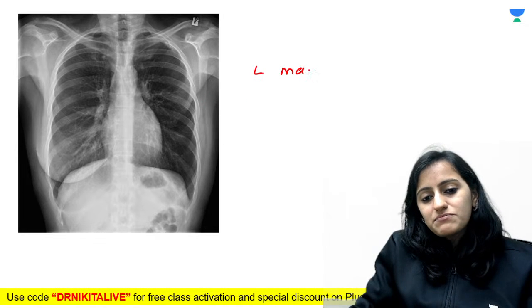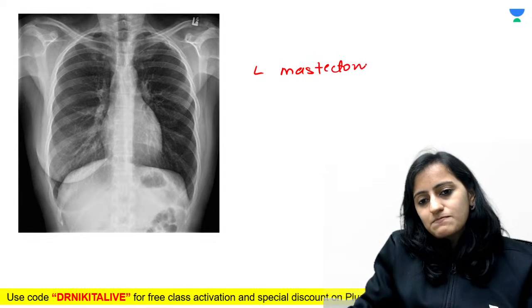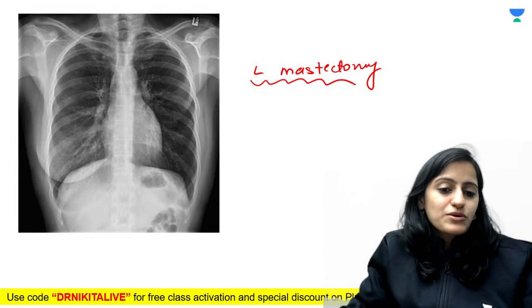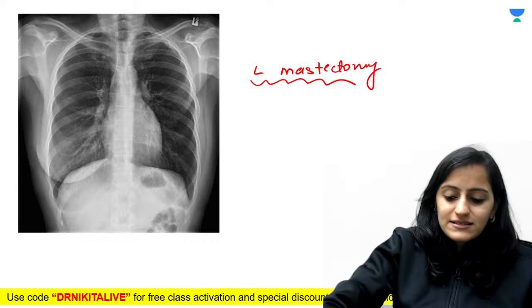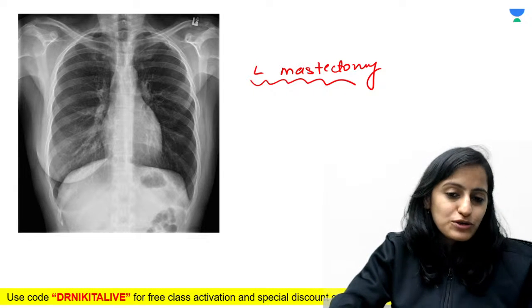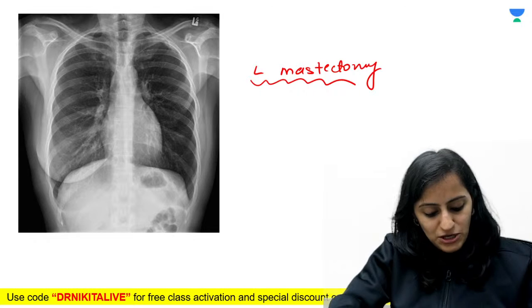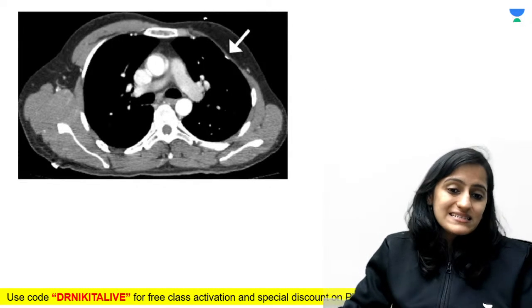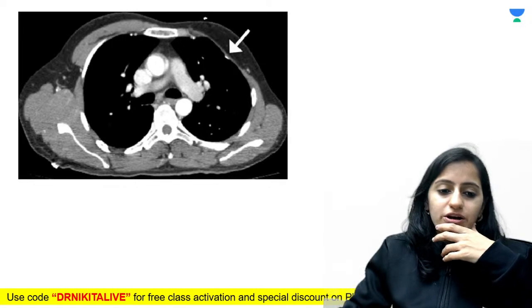There is left mastectomy. Very, very important to pick up. So this is a patient with left mastectomy. Right, so you can be asked in your practicals as well. Identify what you think is the primary pathology in this patient, operated for breast cancer. What do you think this image is showing? The arrow has been put already.